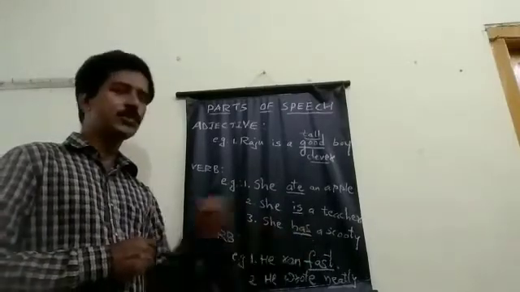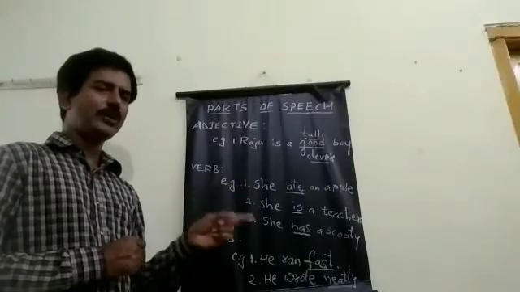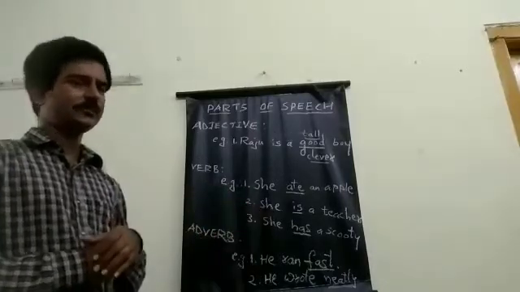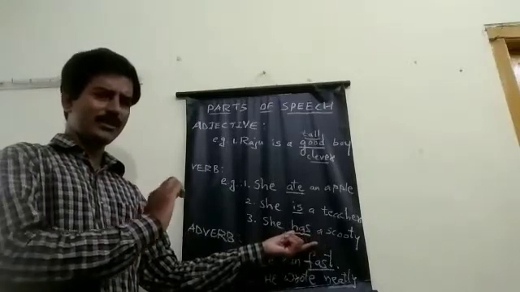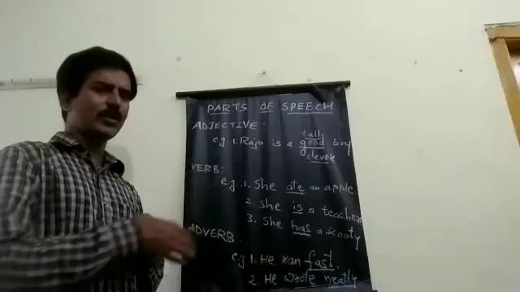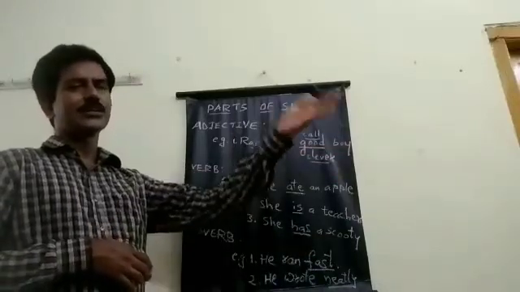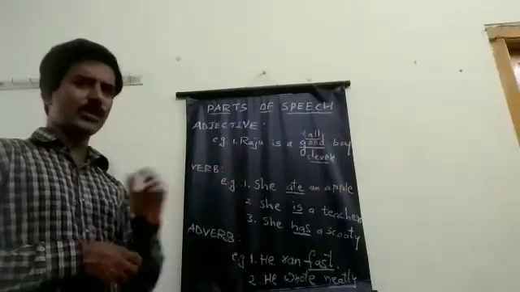And she has a scooty. So this has, have, had. This have group denotes about the possession. She has a scooty. Here, she is a teacher, but she is not a scooty. She has a scooty. Scooty is another thing. She possesses it. She is the owner of that scooty, or that scooty belongs to her.